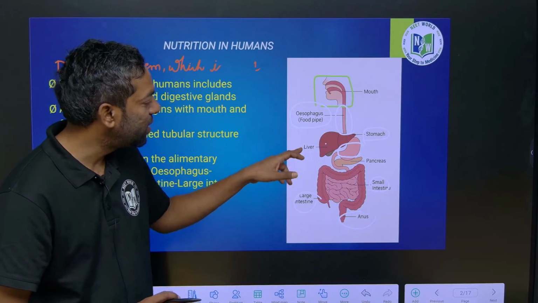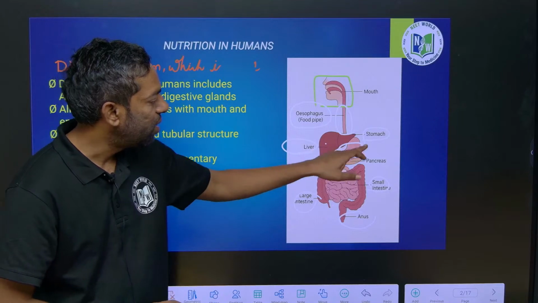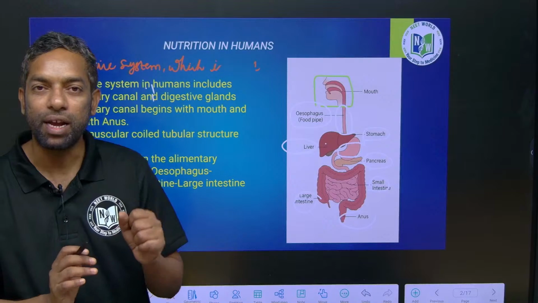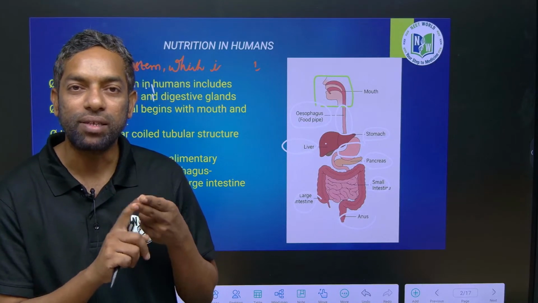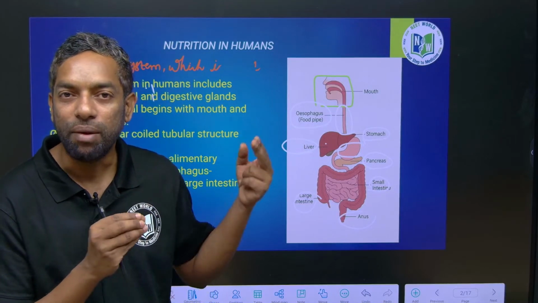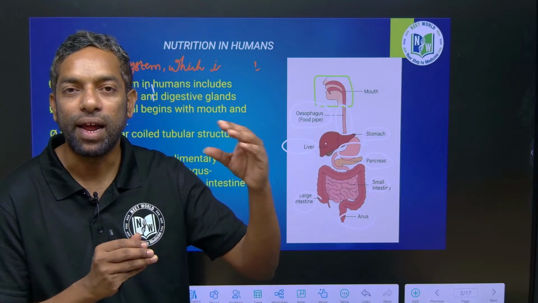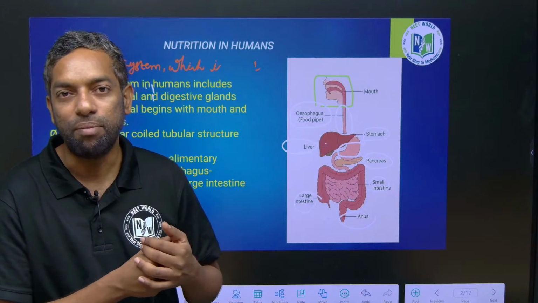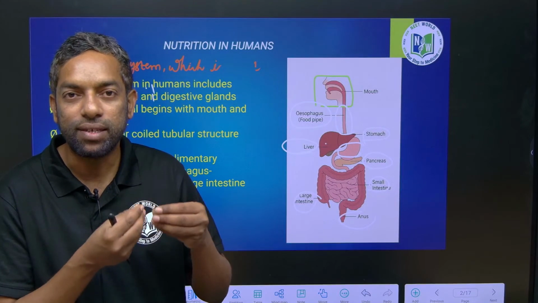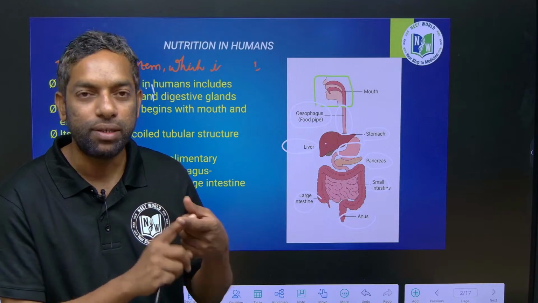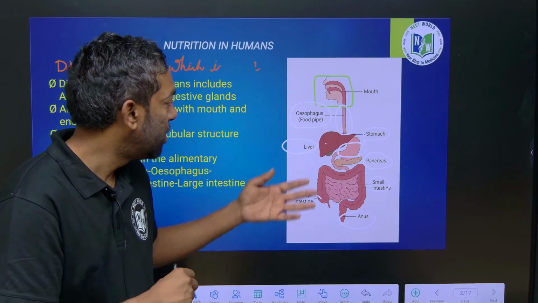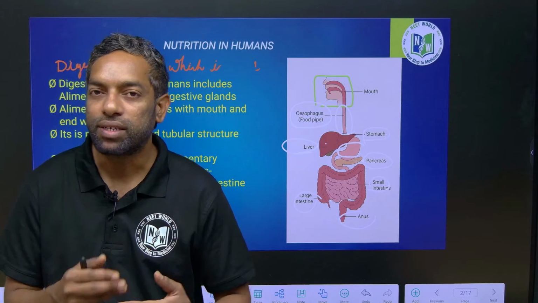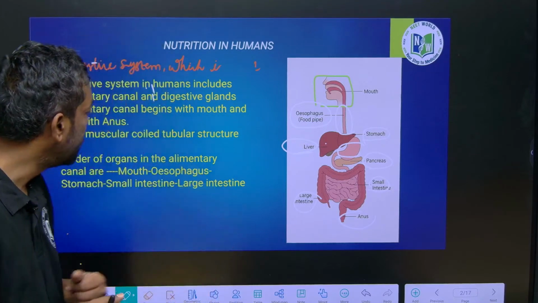What about the liver and the pancreas? Liver and pancreas are not part of the alimentary canal. They are glands which are associated with the alimentary canal. They are accessory glands in the digestive system, like the liver and pancreas. Okay, we are going to discuss each and everything, guys.